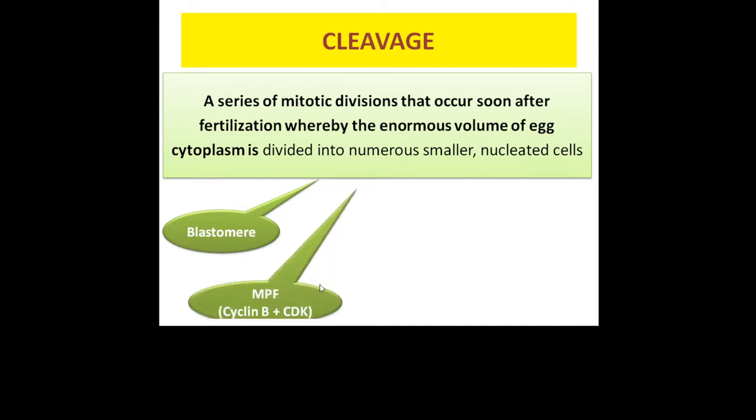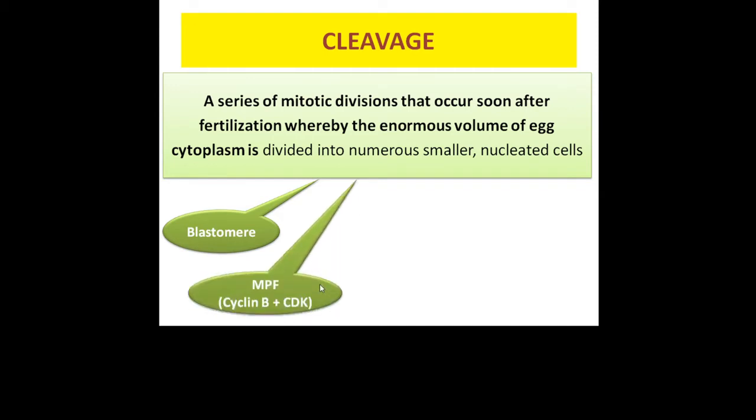The transition from fertilization to cleavage is brought about by some factors called mitosis promoting factors, which are comprised of two main components, cyclin B and CDK. CDK refers to cyclin dependent kinases.